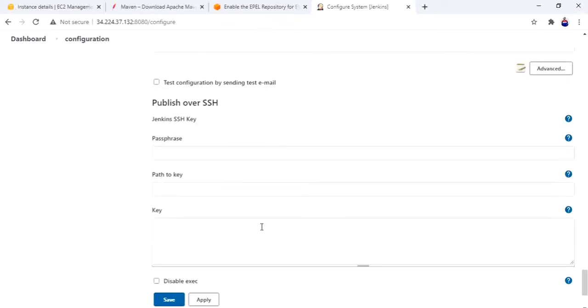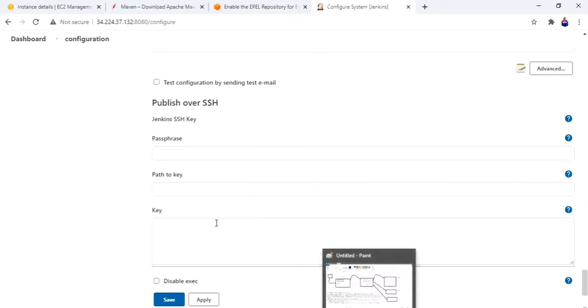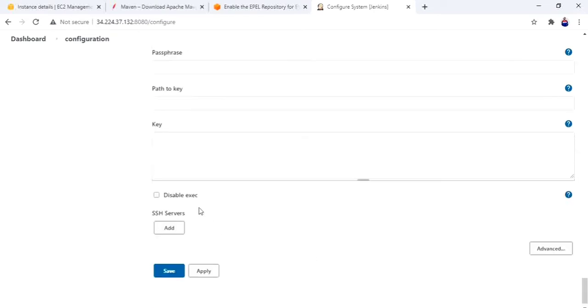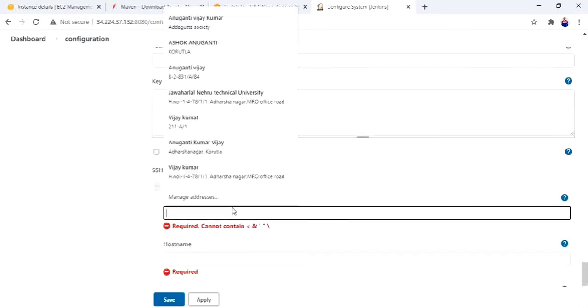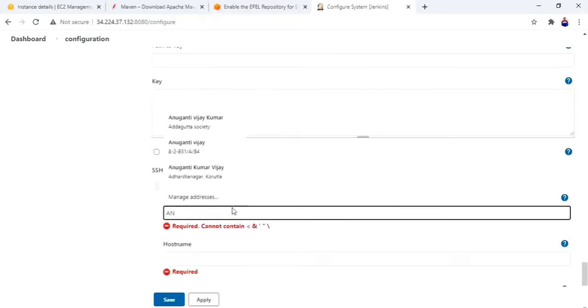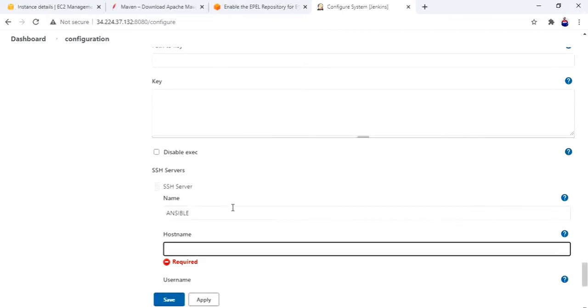We can give details of server 2 by giving the key, but I will not recommend that. I will give it with a password. Add server, name of your server. As of now, give Ansible. Hostname, your server 2 IP address.